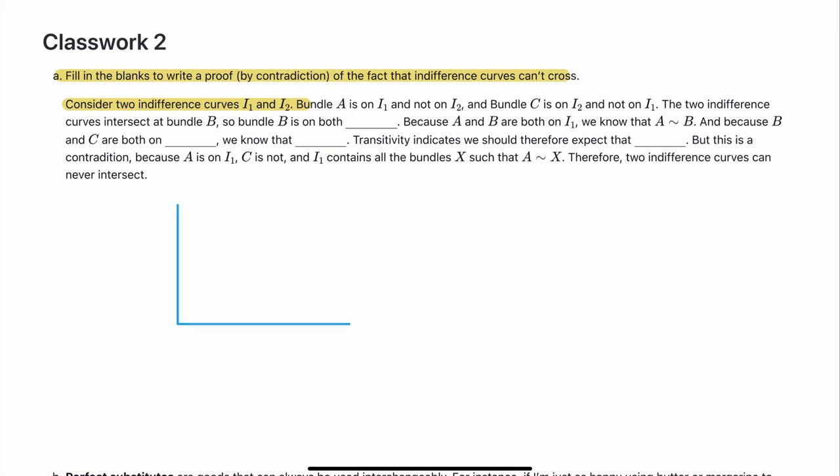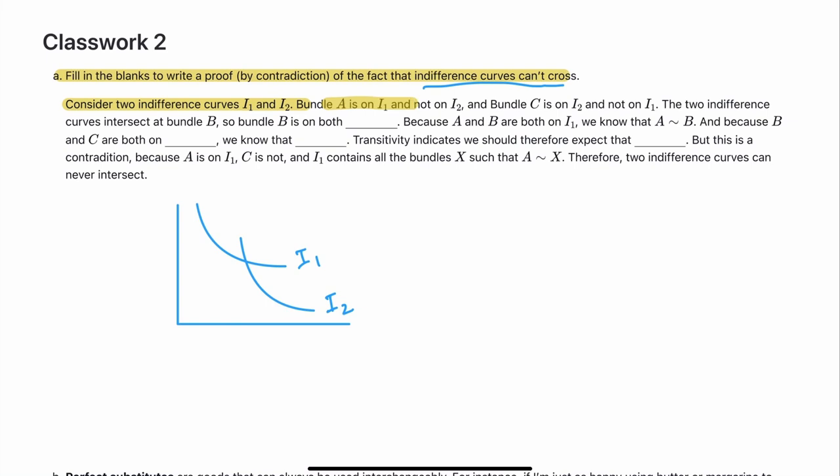The way a proof by contradiction works is that we'll assume that indifference curves can cross, and then we're going to come to a contradiction, proving that they cannot. So let's draw two indifference curves, I1 and I2, that are crossing. So that it's going to look like this. We have I1 and we have I2, something like that.